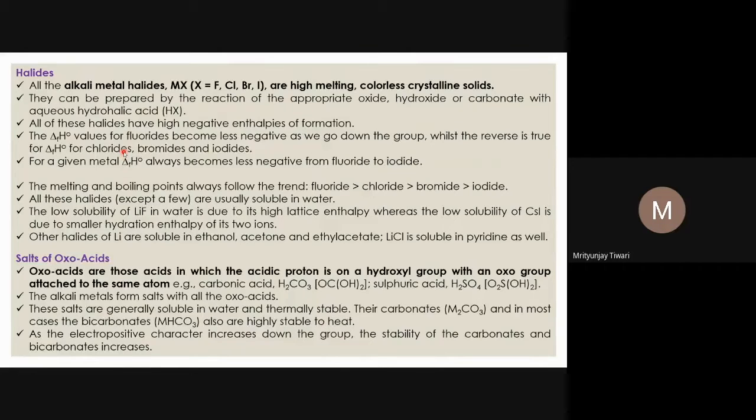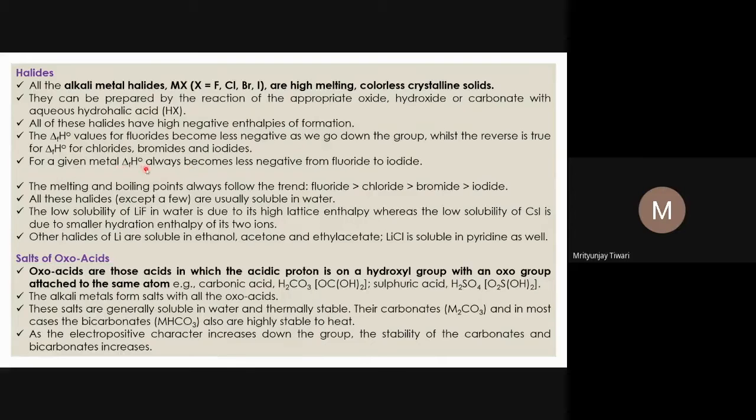If you look at the examples for chlorides, cesium chloride, rubidium chloride, potassium chloride, sodium chloride, then lithium chloride, the lattice energy will be decreasing from cesium chloride to lithium chloride, and so the delta f H naught value will also be decreasing.